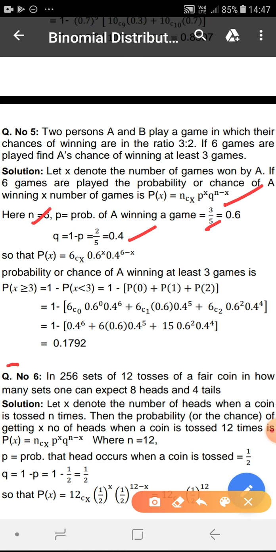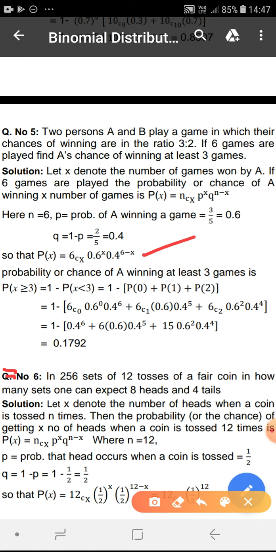So substituting n, p and q, you get the chance of A winning x number of games as P(x) = 6Cx 0.6^x 0.4^(6-x). Now what is the chance of A winning at least 3 games?